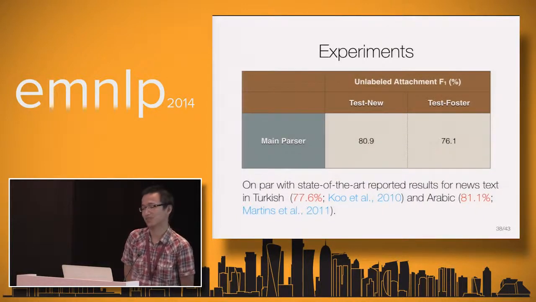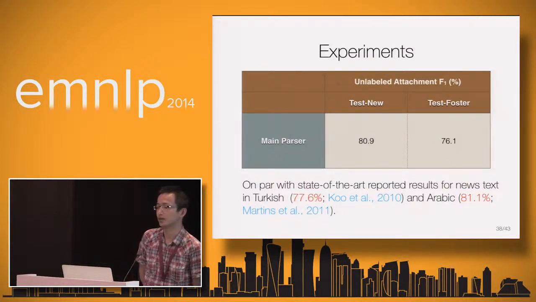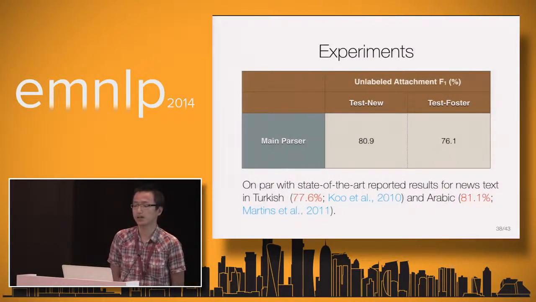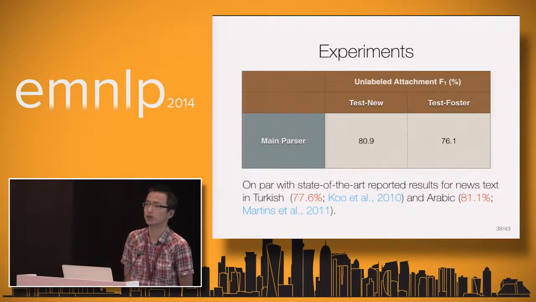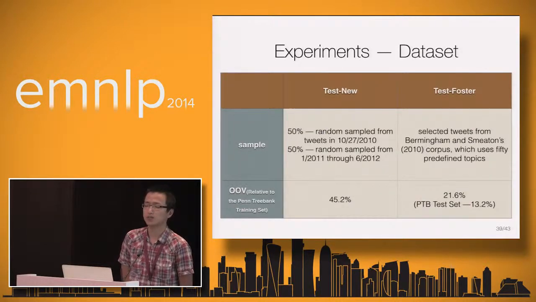This is on par with state-of-the-art reported results for news text in Turkish and Arabic. The number here is a little bit lower on Foster's dataset, but we think that the result on our test set is probably more representative for this task, because our samples are randomly drawn from tweets in a day and through a year and a half.